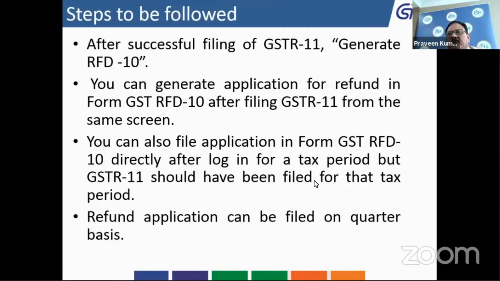For that you can make a downward correction, but your correction cannot be more than 100 rupees. It can never be higher, only lower. So lower-end corrections are allowed in RFD10, and after generation of RFD10, you can submit it.